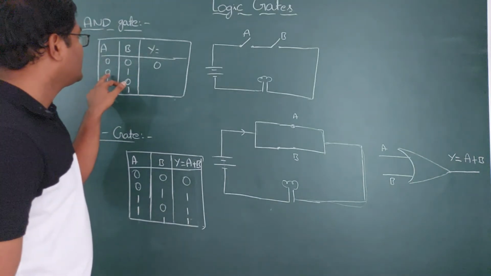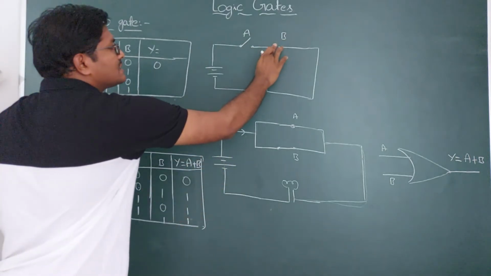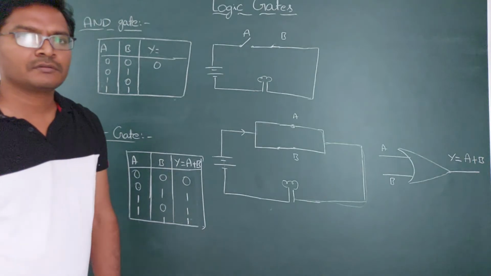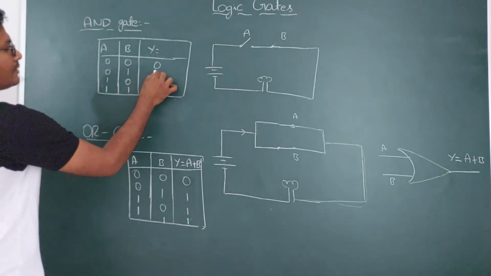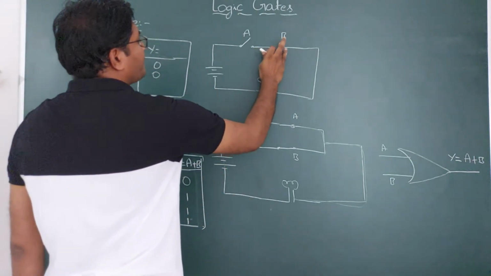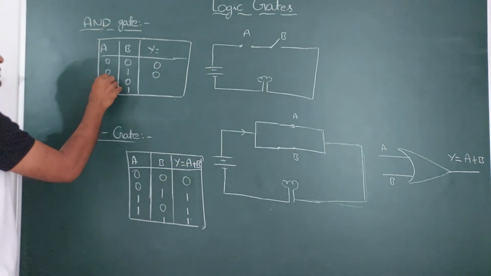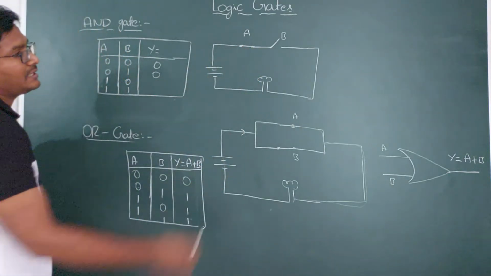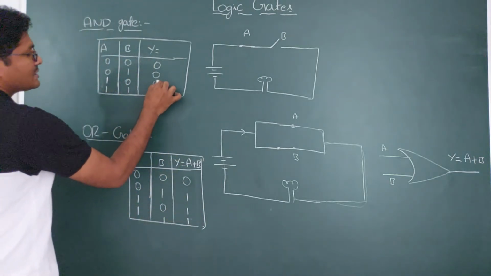And next, A is open, B is closed. If you close B, B is 1, meaning B closed. If you close B, will any current flow through the circuit? No, because here A is open. So no current will flow. Again no current flows through the bulb. That is the output, that is 0. Suppose B is open and A is closed, that is 1, 0. 1 means A is closed, B is open. Will any current flow? Here also no current will flow. The output in the bulb is 0.